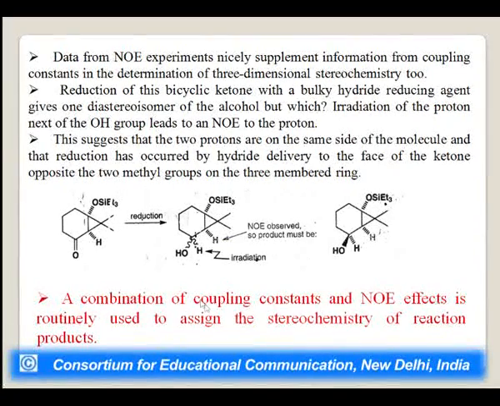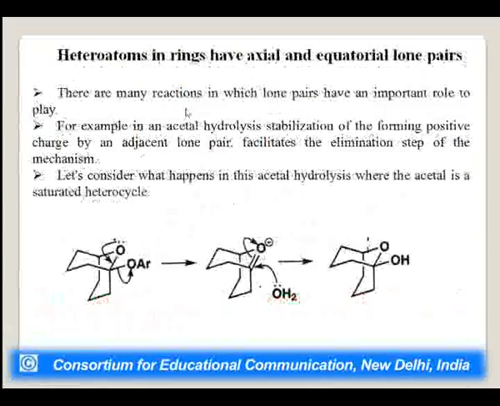A combination of coupling constant, as we have discussed with the Karplus equation, and NOE effect, as we have discussed recently, is routinely used to assign the stereochemistry of reaction products. One is the space phenomenon and the other is the bond phenomenon.